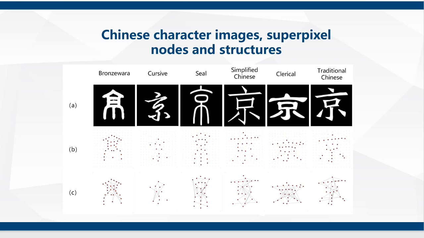So, in order to effectively extract the pictographic information of each character, we choose 6 Chinese fonts. We use the 6 Chinese fonts to generate single-channel Chinese character images for each font.